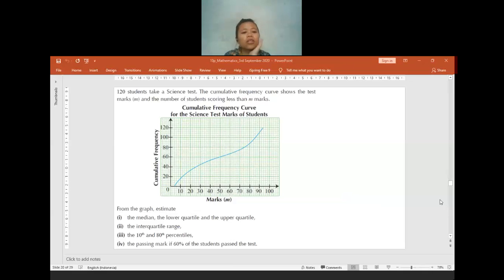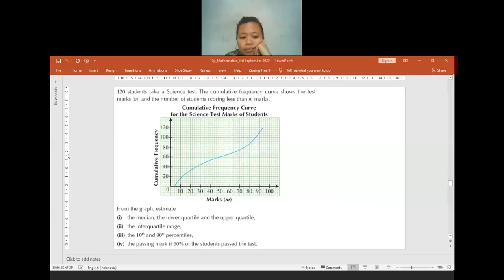Okay, now let us move to this question. 120 students take a science test. The cumulative frequency is already shown there. From the graph, we have to estimate the median, lower quartile, and also upper quartile. Same thing: to find the median, which is Q2, we have to find 2 per 4 of 120.